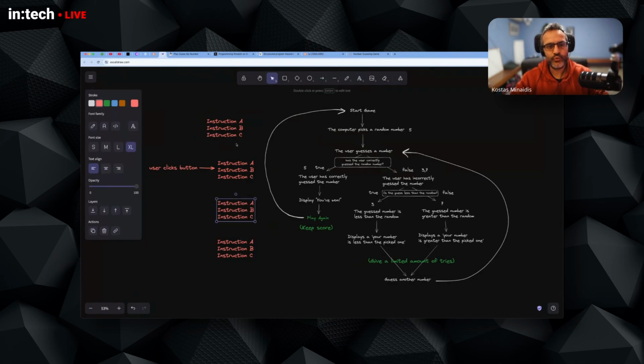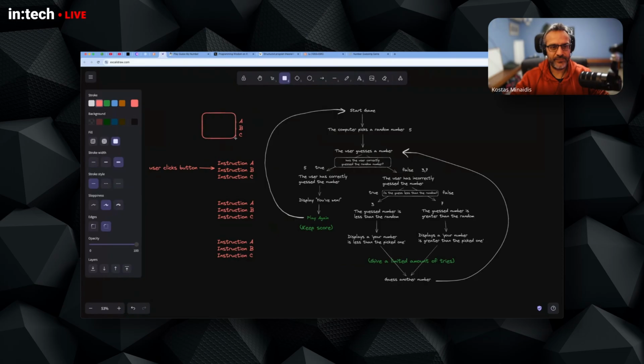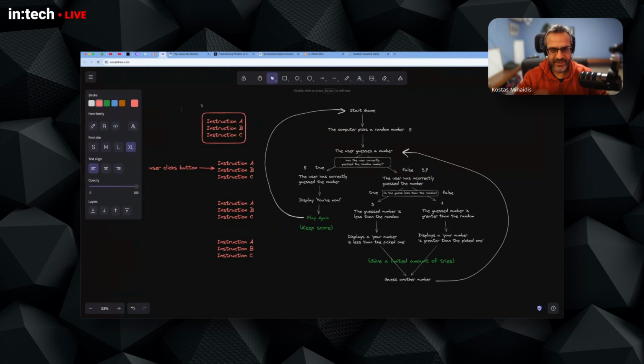So if you want to reuse a part of the code, you use functions. A function is just an enclosure where you put some instructions inside a structure. You give it a name. Let's name this play game. So you define a function. You pick a name. You enclose the code that will be executed. And then when you want to execute these instructions, you just use the function name with a set of parentheses.